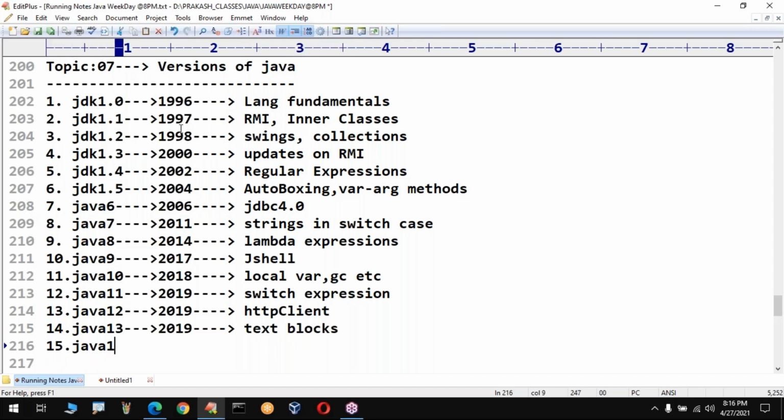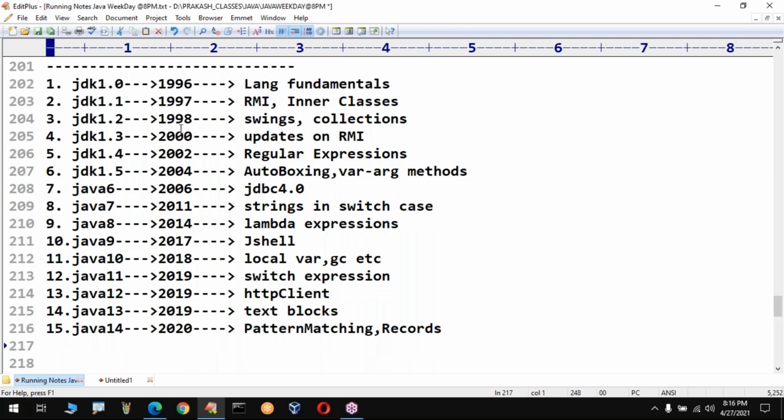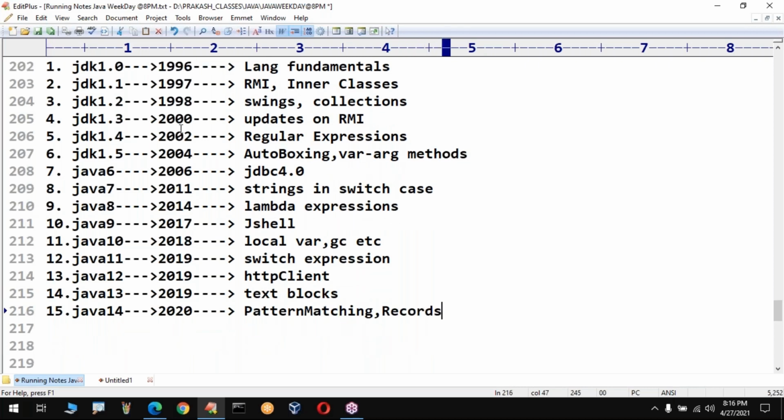Then the Java 14th version was released in 2020. That is last year. Okay, so pattern matching updates. Then records, these concepts are introduced now in the latest version.